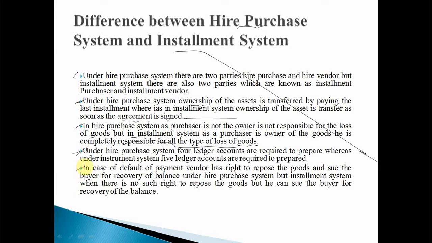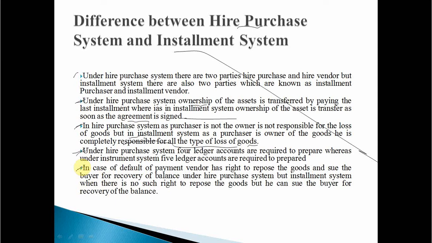Now one more difference: in case of default of payment, under the hire purchase system the vendor has the right to repossess the goods and sue the buyer for recovery of the balance. But in the installment system there is no such right to repossess the goods; he can only sue the buyer for recovery of the balance. See here, in the hire purchase system, since he is not the owner, he has the right.